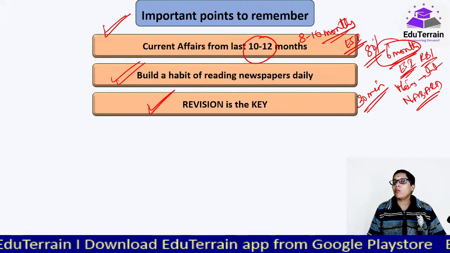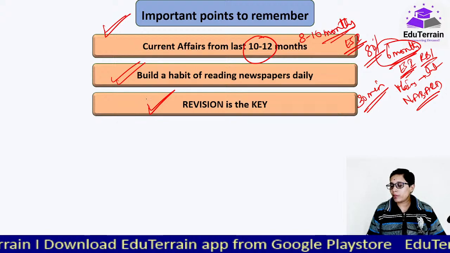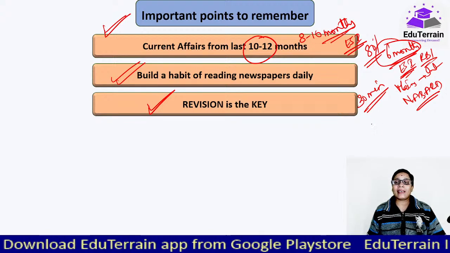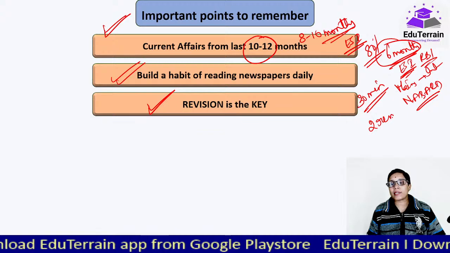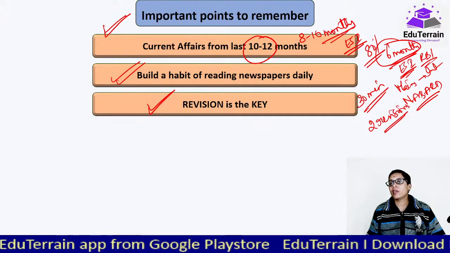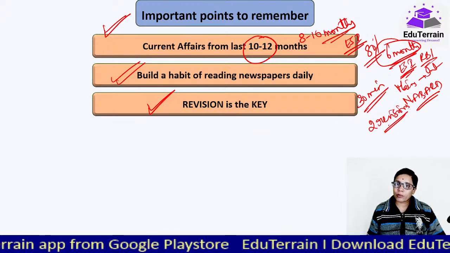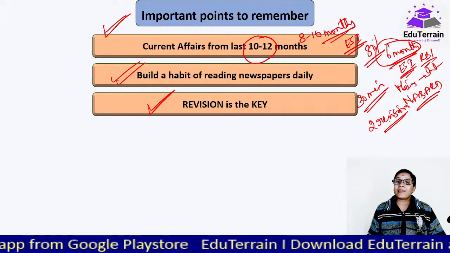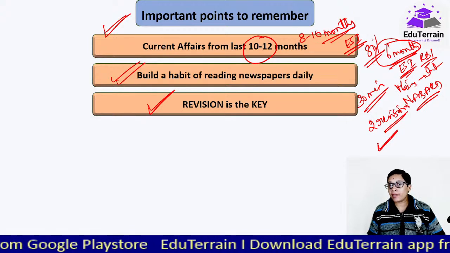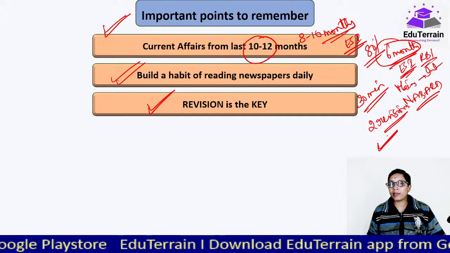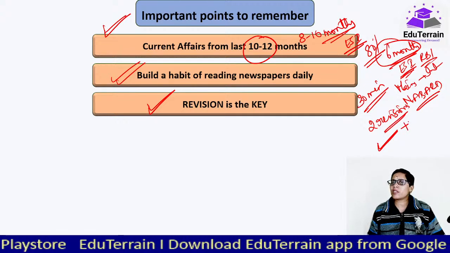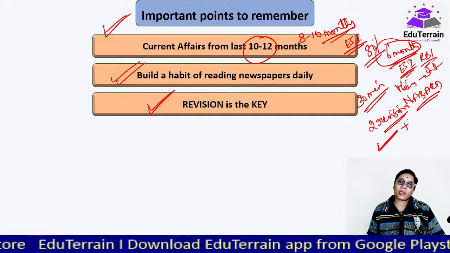Revision is the key. Whatever you are doing, whatever you are studying, whatever that you are reading, at least give 2 revisions, especially when it comes to current affairs, because a lot of topics would be there. In order to remember that much, first study and read well, and after that at least 2 revisions, if not, then at least 1 revision.